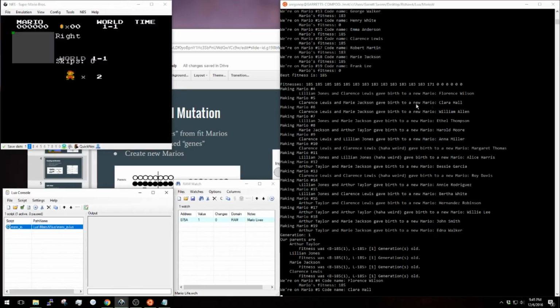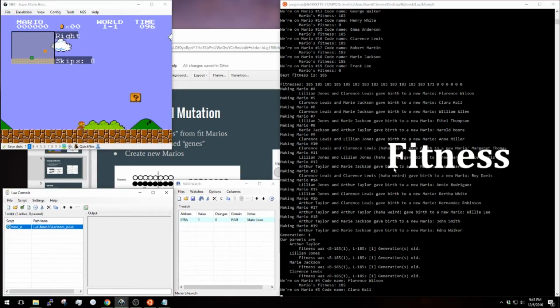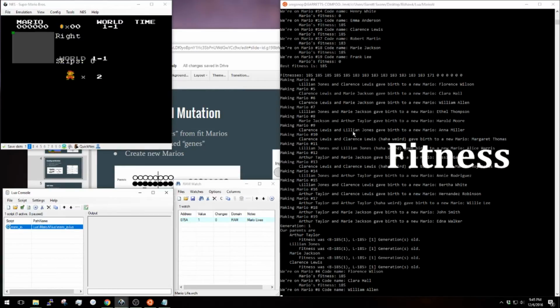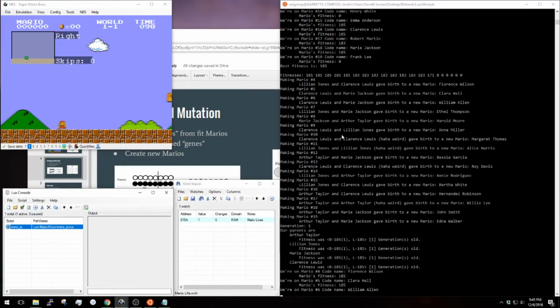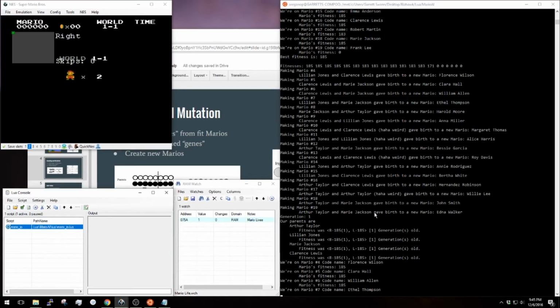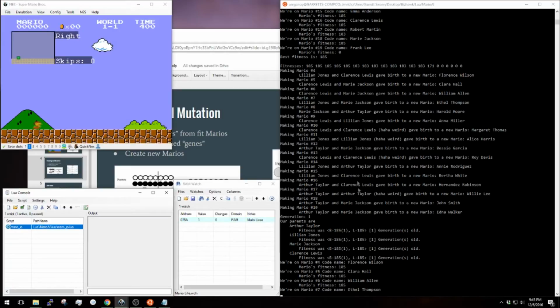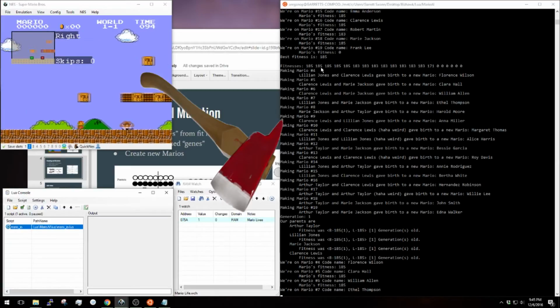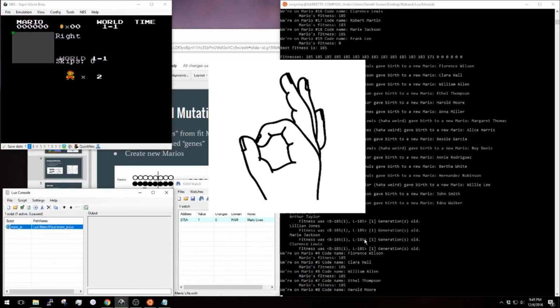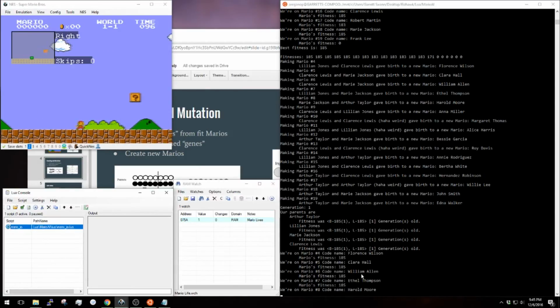Each Mario's run of the game is evaluated with something called fitness. For our example, we based it off of how far the screen has moved to the right. Further right means he did a better job and is therefore more fit. Now the Marios that didn't do so well, those that are unfit, are killed off. We get rid of them. After this process, we're left with a very small number of Marios that did kind of okay. And this is where we evolve them.